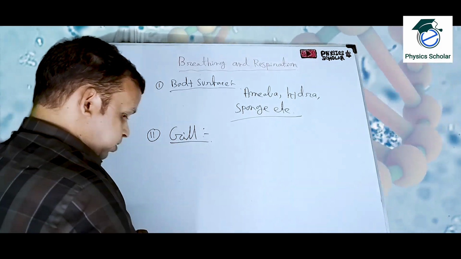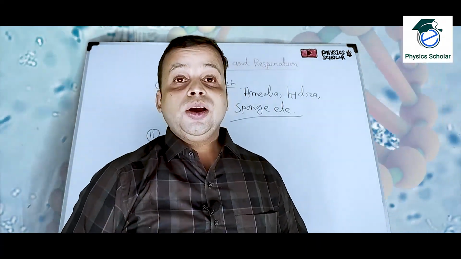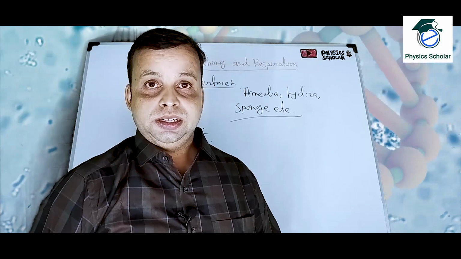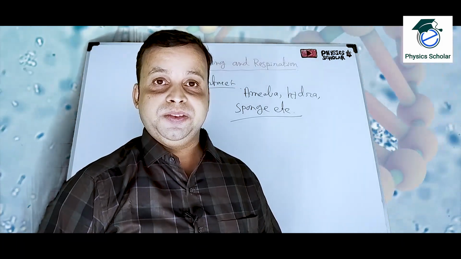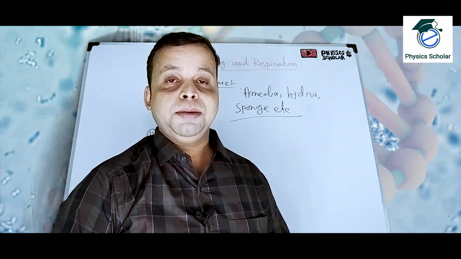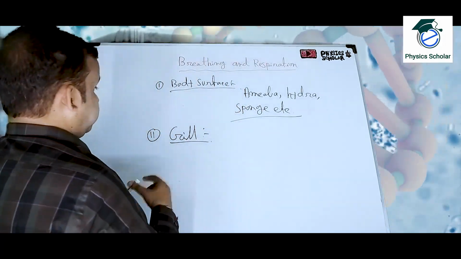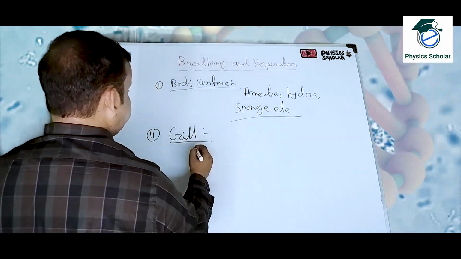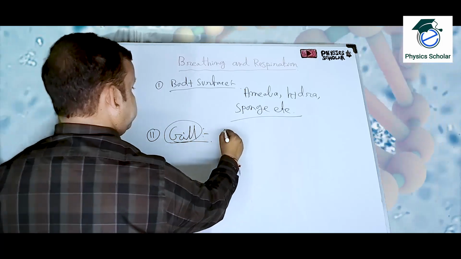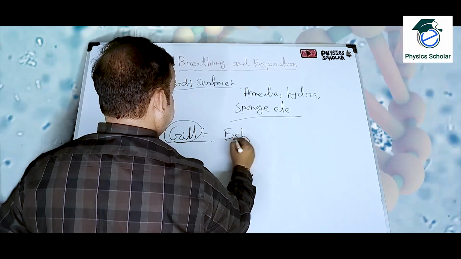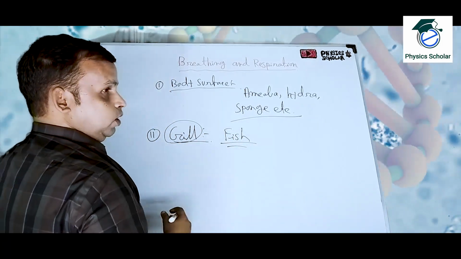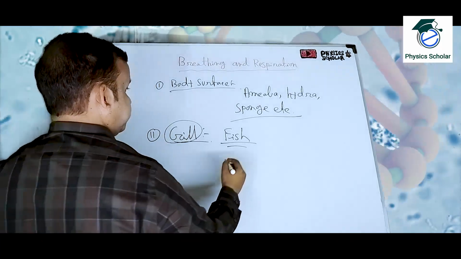Now, gills. Most aquatic animals, most fish, have respiratory organs. The red colored organ you can see in a fish is the respiratory organ. So in fish the respiratory organ is the gill.